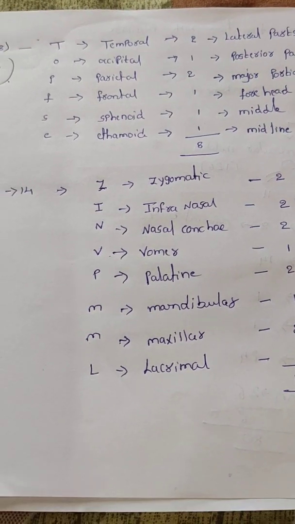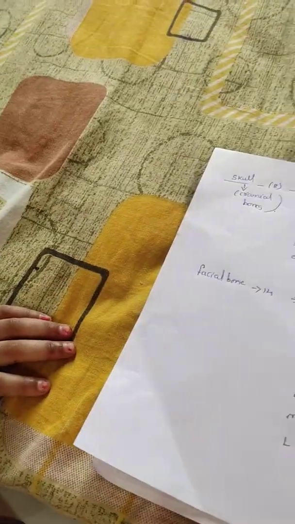Now I will show the location. Location is very important. Now here, see, this bone is called the temporal, on the side. And this one is called the parietal. Totally this part is called the parietal.